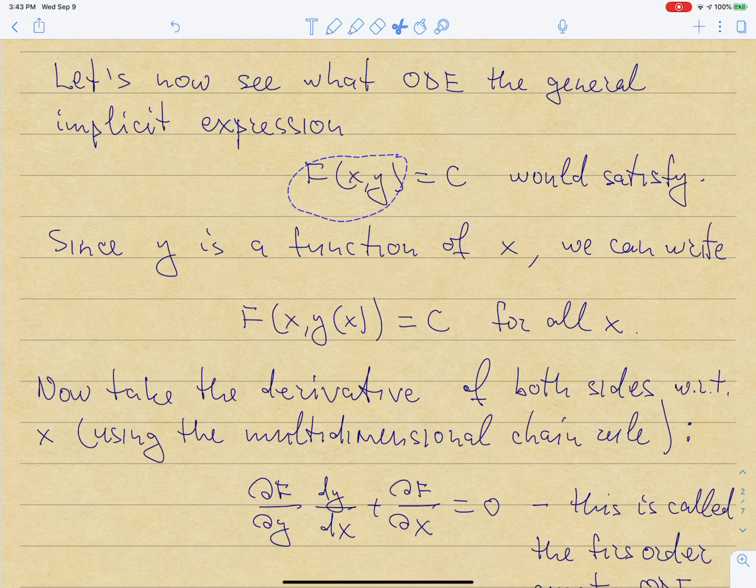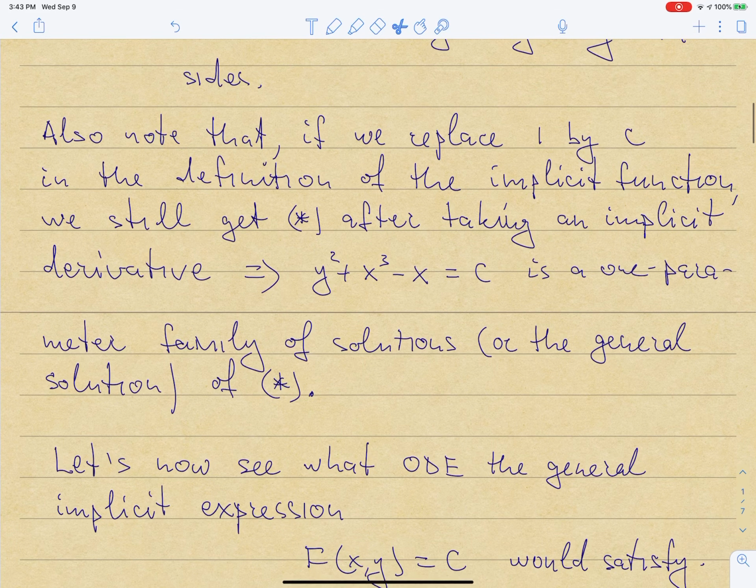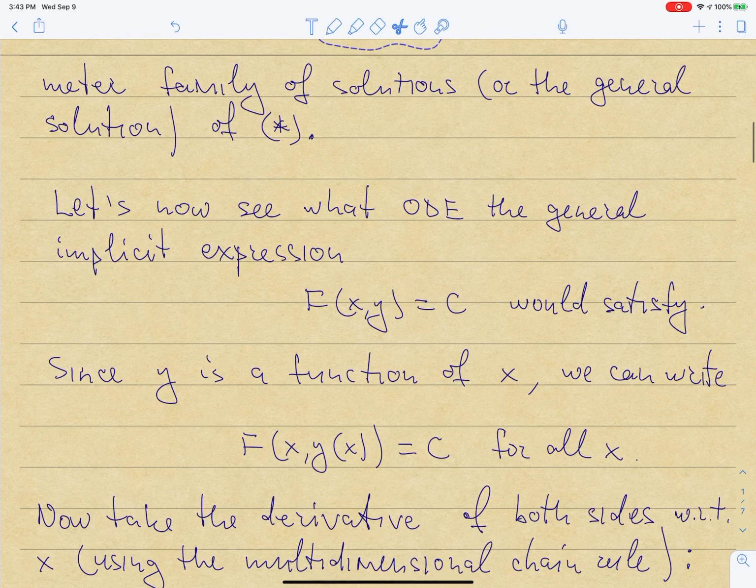That's basically the same story as what I have here, except that in this example, my f of x y was a function that I chose to be some particular choice. So now I'm trying to do the same thing generically without specifying what capital F is. So what kind of equation, ODE, will be satisfied by this implicitly defined function?